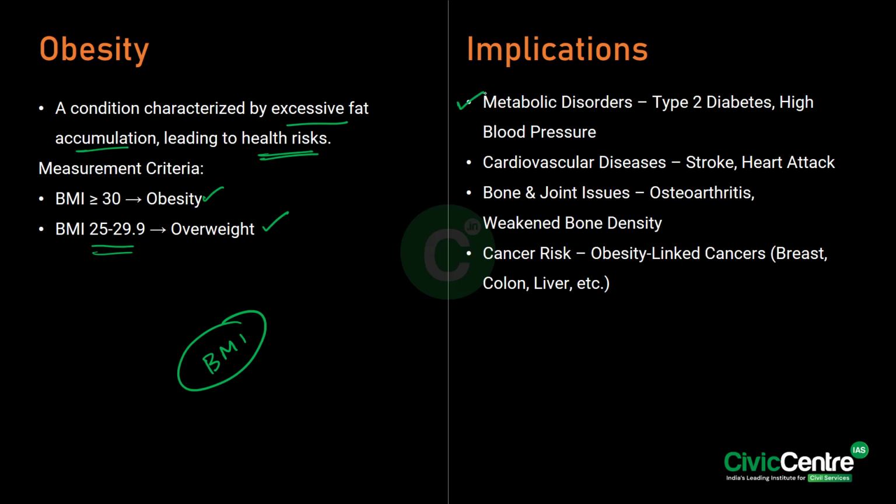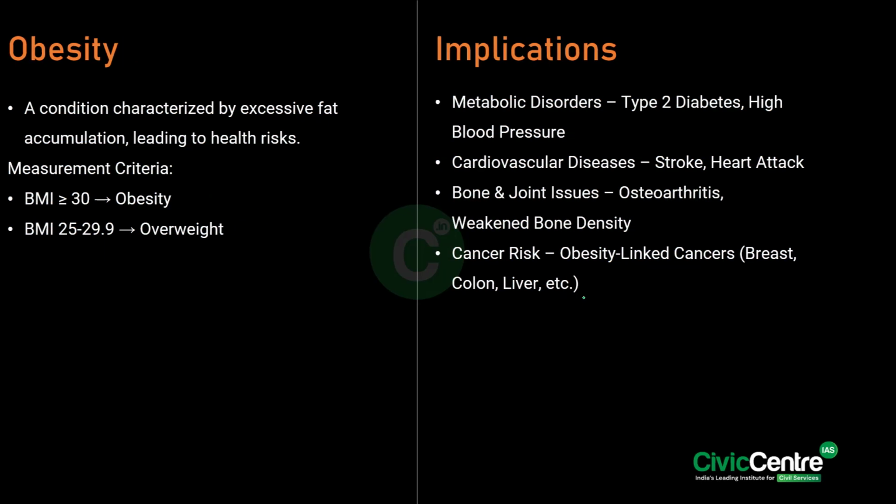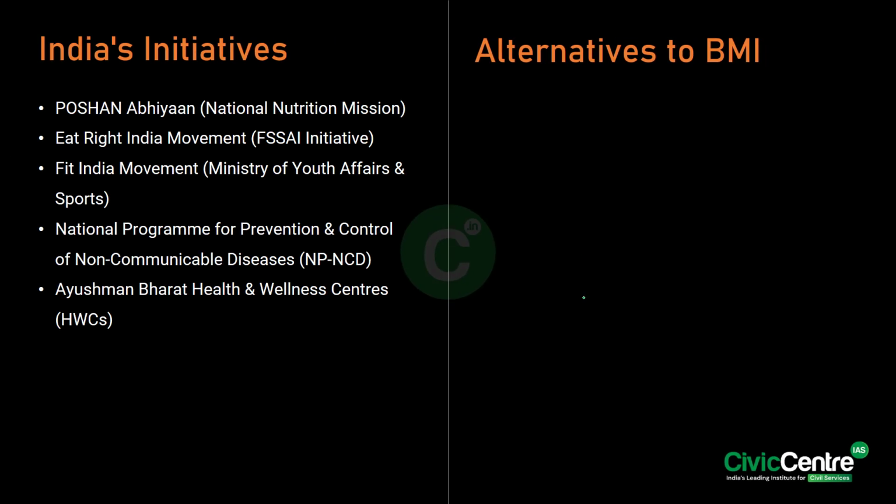Now, what are the health risks associated with obesity? So you can observe metabolic disorders, you can observe cardiovascular diseases like stroke and heart attack, you can observe bone and joint issues, and lastly, it can lead to obesity-linked cancers like breast cancer, colon cancer, liver cancer, etc. Now, if you have to talk about the current statistics, in 2021 we have 81 million obese and overweight men, whereas we have 98 million obese and overweight women.